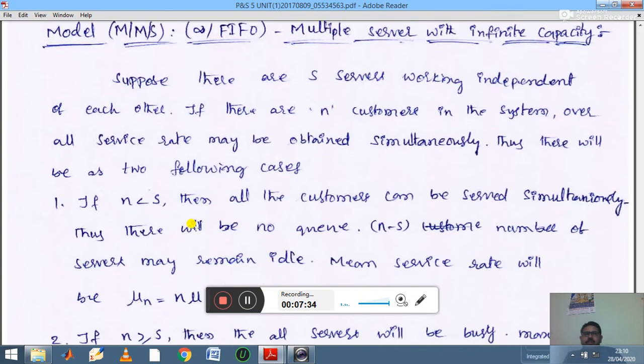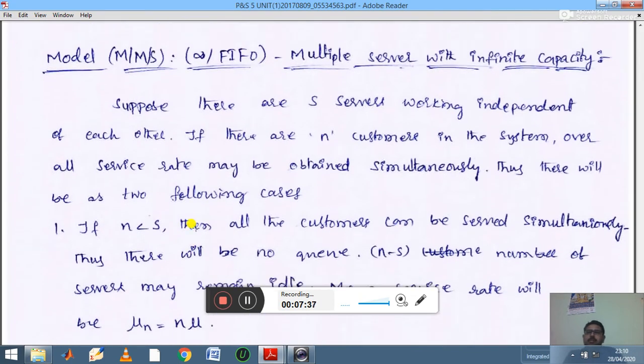So then let us move to the next concept, the MMS infinity FIFO model. Earlier cases are the MM1 infinity FIFO model, next is the MM1 N FIFO model, and this is the MMS infinity FIFO model, the third one. Here it is also called multiple server with infinite capacity. This is the first model related to multiple servers.